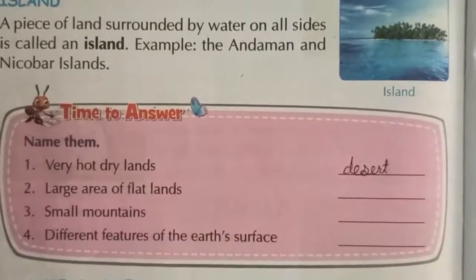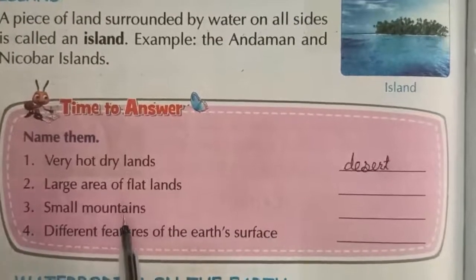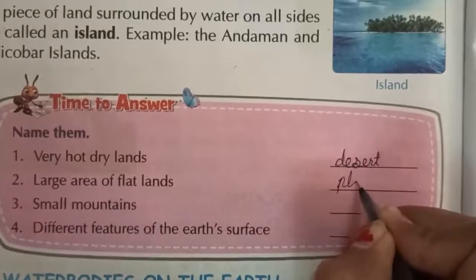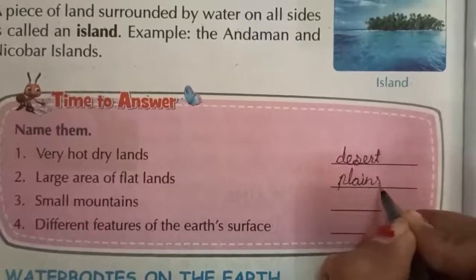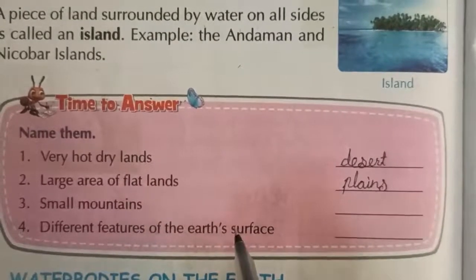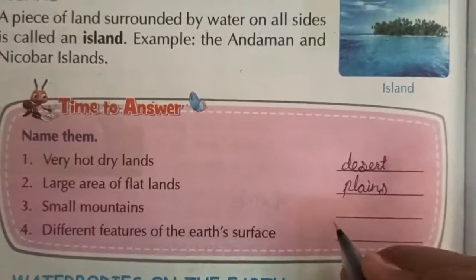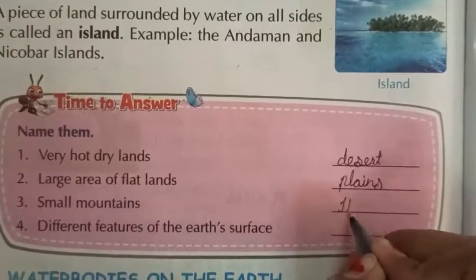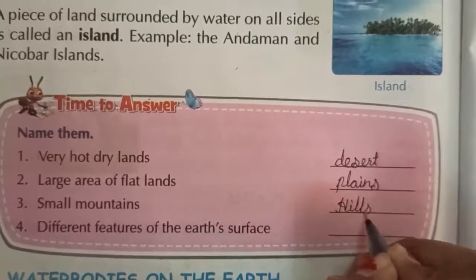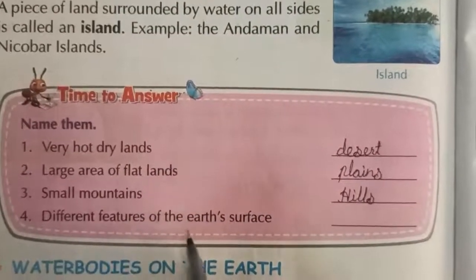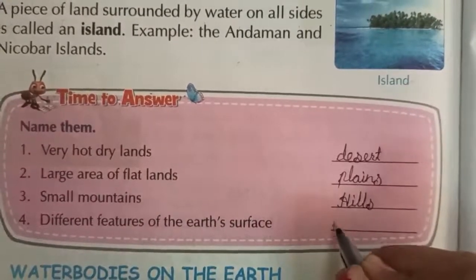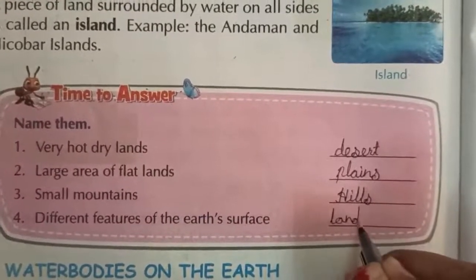Desert. Next, a large area of flat land: plains. P-L-A-I-N-S. Next, small mountains. What do we call the small mountains? Hills. Here is the spelling of hills, H-I-L-L-S. These different features of Earth's surface are called landforms.